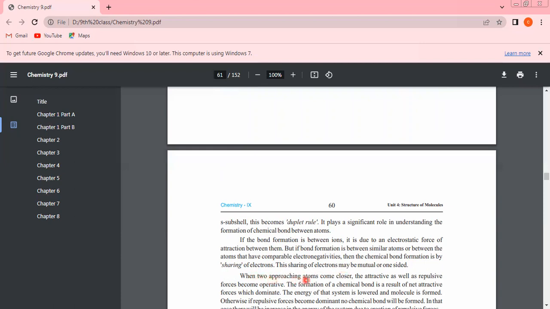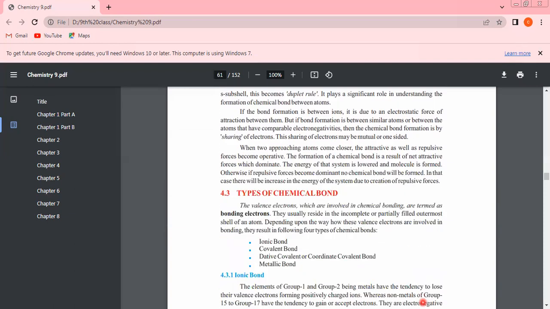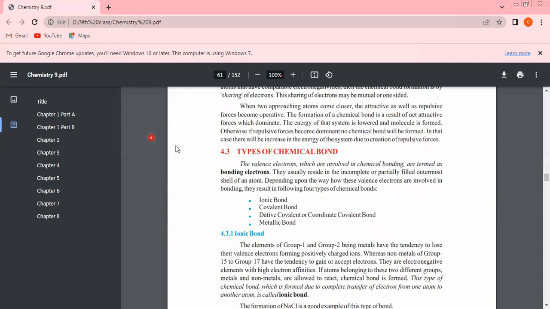When two approaching atoms come closer, the attractive as well as repulsive forces become operative. The formation of a chemical bond is a result of net attractive force which dominates, the energy of the system is lowered, and a molecule is formed. Otherwise, if repulsive forces dominate, no chemical bond will be formed. In that case, there will be an increase in the energy of the system due to creation of repulsive forces.